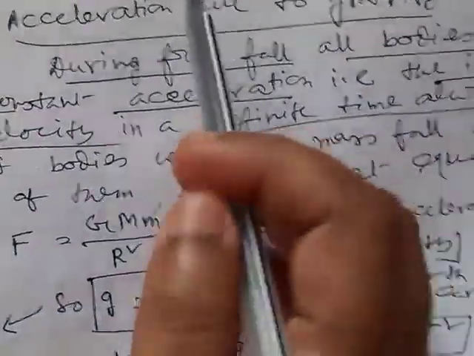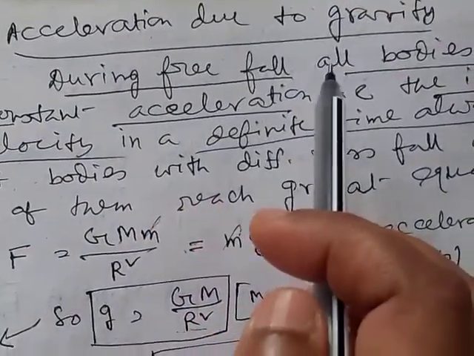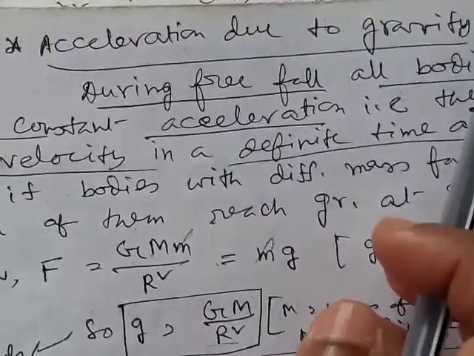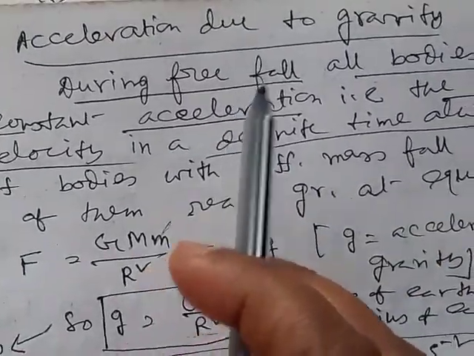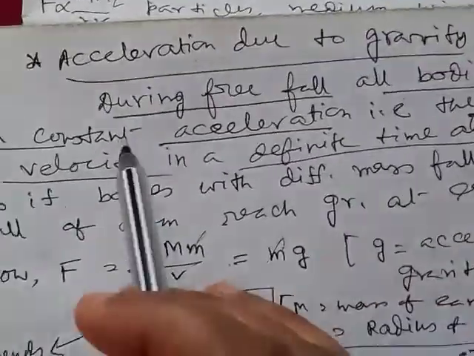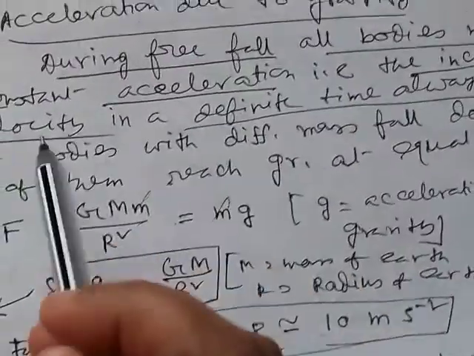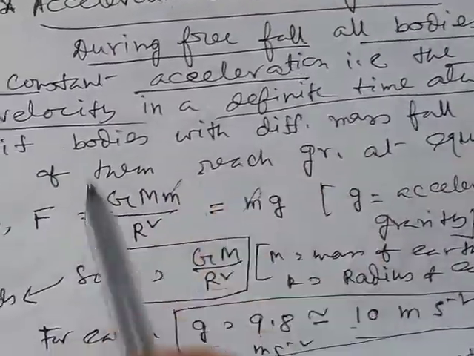Now what is acceleration due to gravity? During free falling of any body, all bodies move with a constant acceleration, that is, the rate of change of velocity is always constant during free falling.